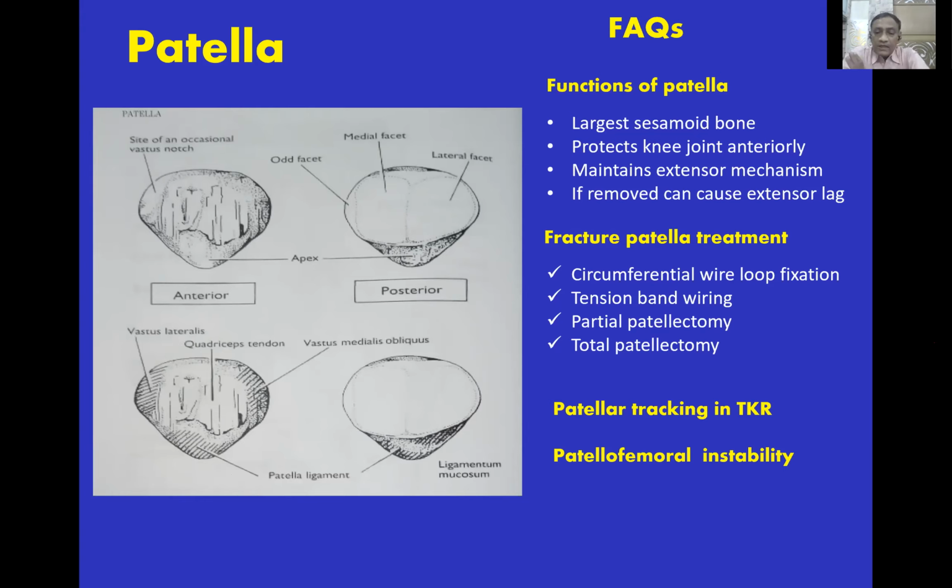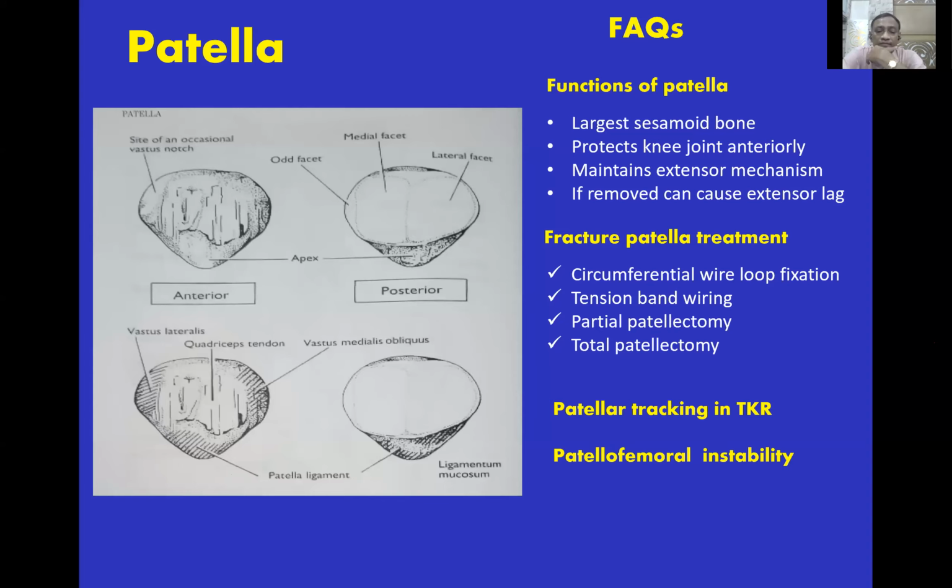These are the various treatments of fracture patella. You may be asked about patellar tracking, if you lead the examiner to total knee replacement. Recently, patellofemoral instability is gaining a lot of interest, and you should know about it.